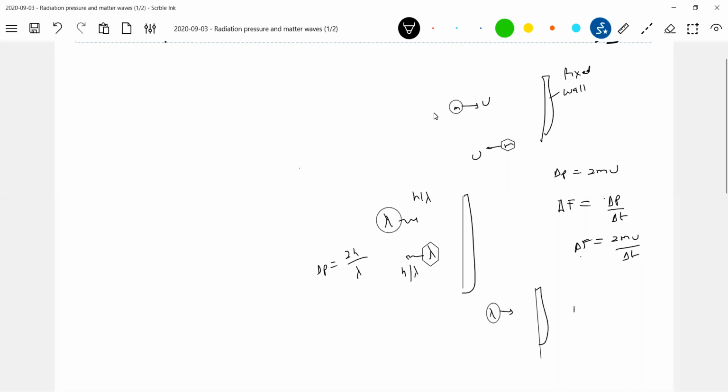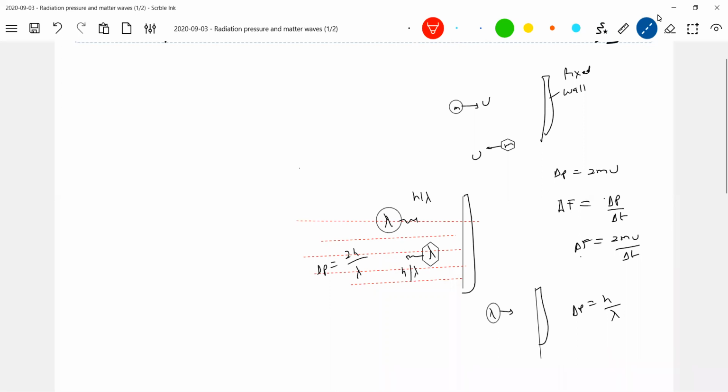In this case, what is the change in momentum? H by lambda. I think it is not a question of one photon. When you go for a beam of light, definitely millions of photons will come and strike. So continuously the photons will be striking. So the number of photons striking, the change in momentum per unit time will become the force.